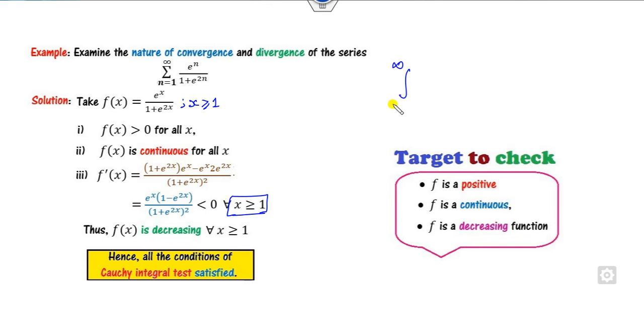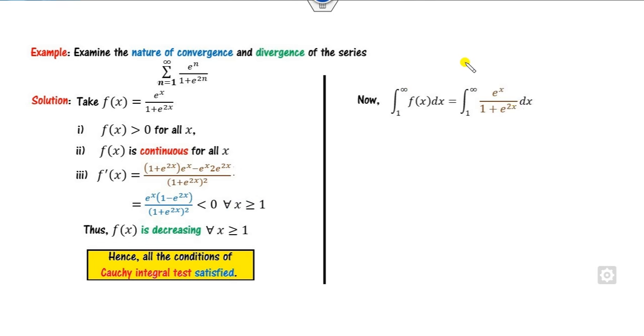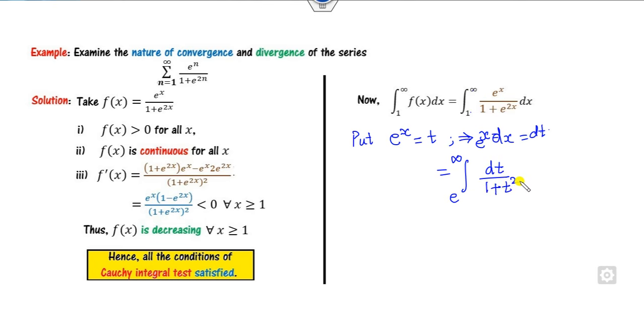So I can solve this as the integral from 1 to infinity of f of x dx. How can you solve it? I can simply take e raised to power x as t. Then e raised to power x dx is dt. So in this integration, when x is equal to 1, t will be e. When x is infinity, t is infinity. So this is dt over 1 plus t square.